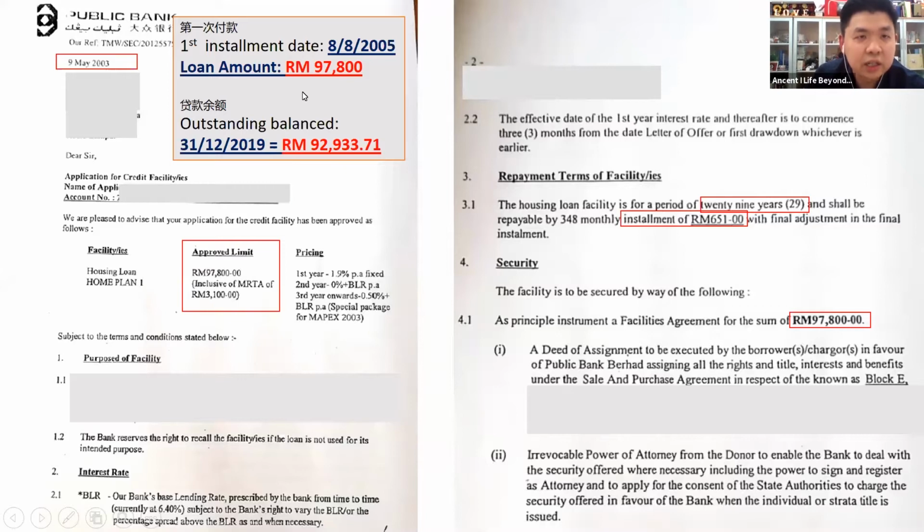This is another case. There's an Indian customer here. The first mortgage installment date is August 2005. The loan amount is not very big, 97,000 in 2005. After 14 years, she was making a payment of 651 together with the MRTA. So the total loan is about 97,000.